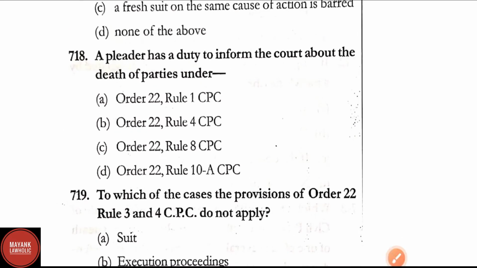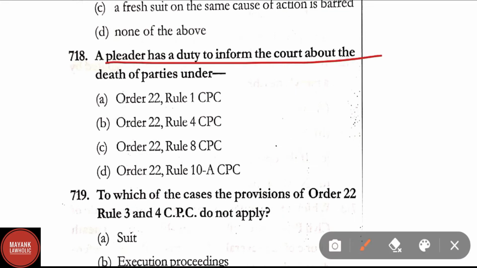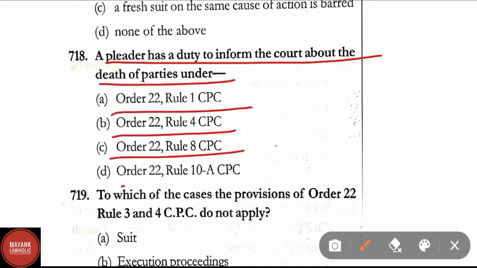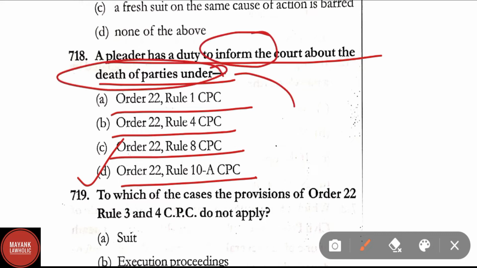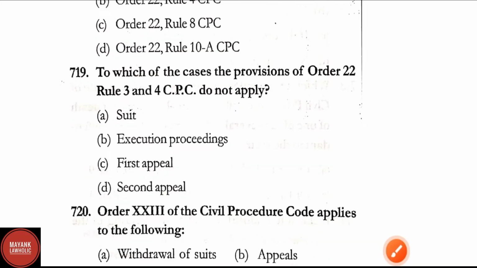Question number 718. A pleader has a duty to inform the court about the death of the parties under Order 22 Rule 1 CPC, Order 22 Rule 4 CPC, Order 22 Rule 8 CPC, Order 22 Rule 10A CPC. Here correct answer is option D, that is Order 22 Rule 10A CPC. A pleader has a duty to inform the court about the death of the parties under Order 22 Rule 10A of CPC.